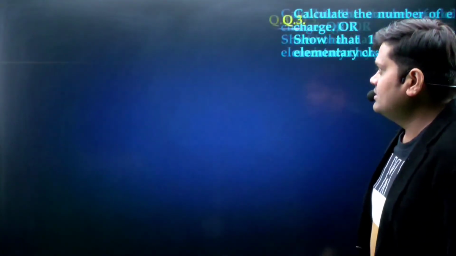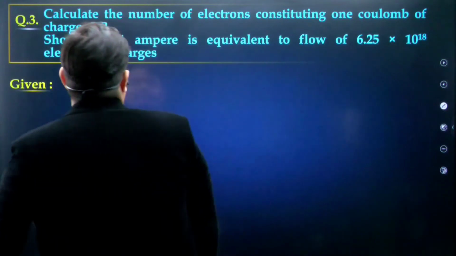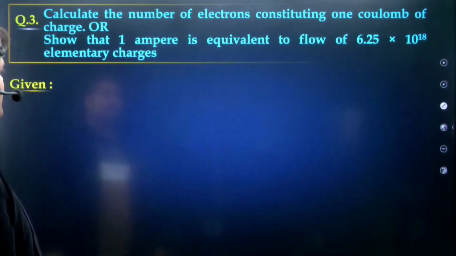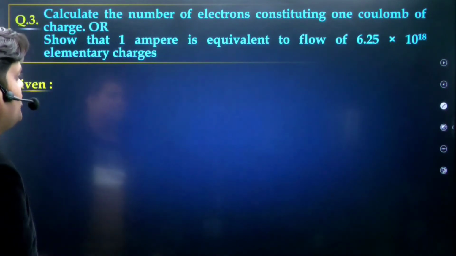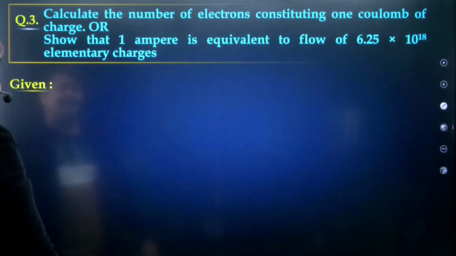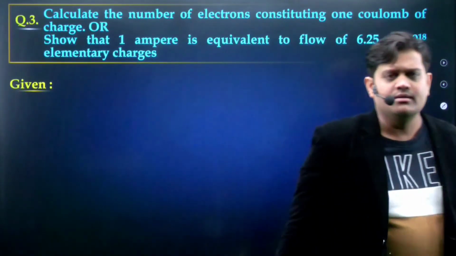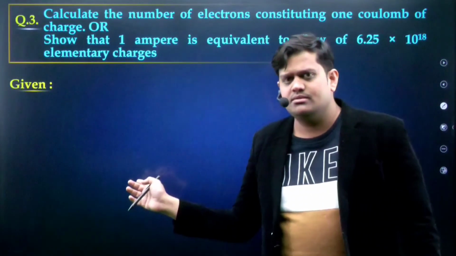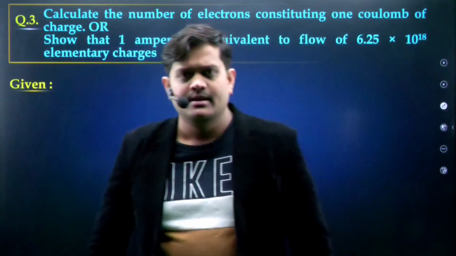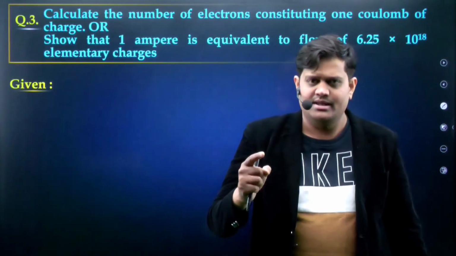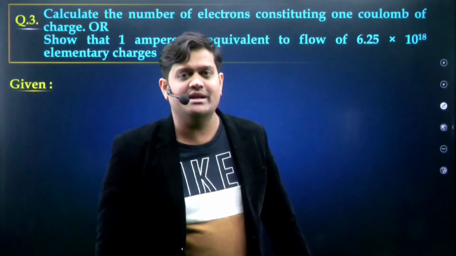Now we are going on to the next question. Third question: calculate the number of electrons constituting 1 coulomb of charge, or show that 1 ampere is equivalent to the flow of 6.25 into 10 to the power 18 elementary charges. This was studied in the last slides: how many electrons are in 1 coulomb of charge? 6.25 into 10 to the power 18 electrons.